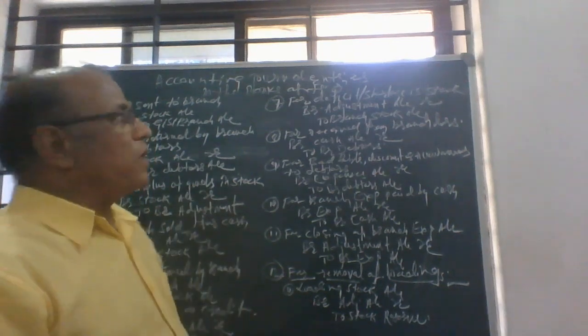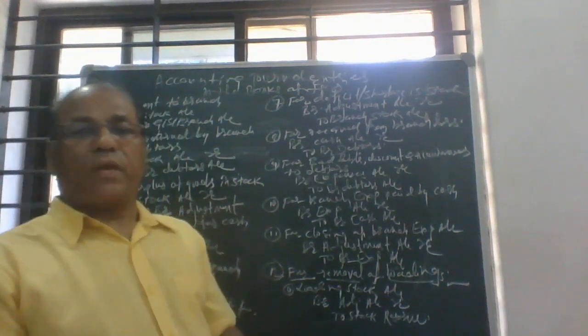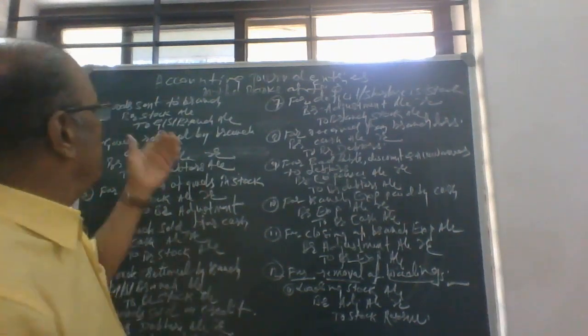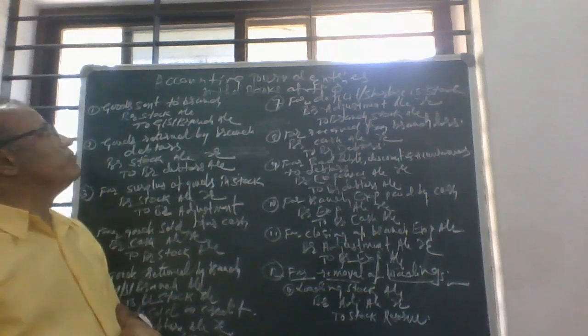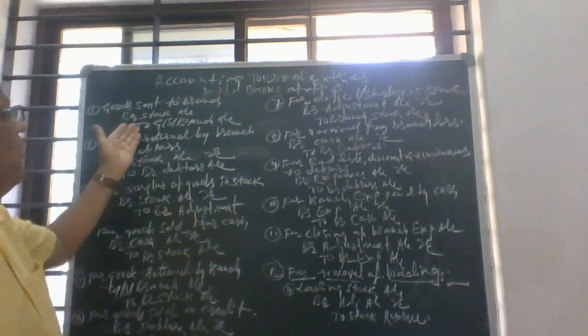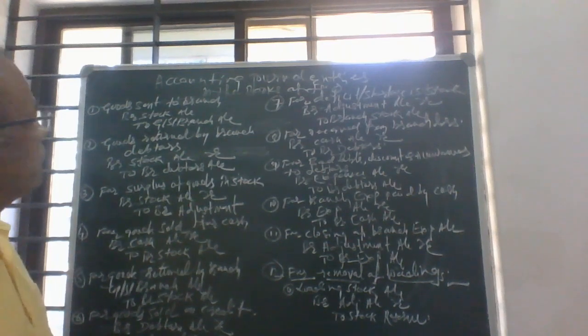The accounting journal entries in the books of the HO under stock and debtor system. First, the entry for the goods sent on consignment: Branch stock account debit to goods sent to branch account.